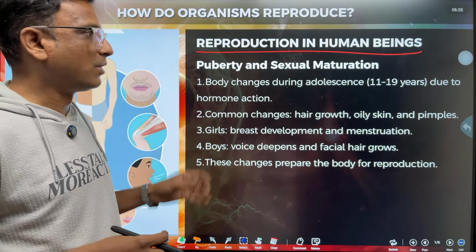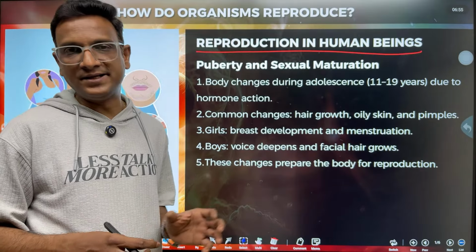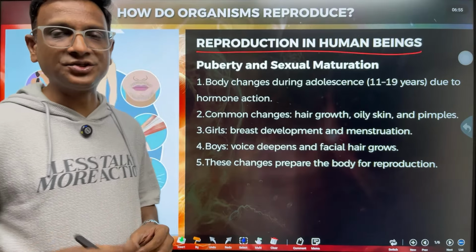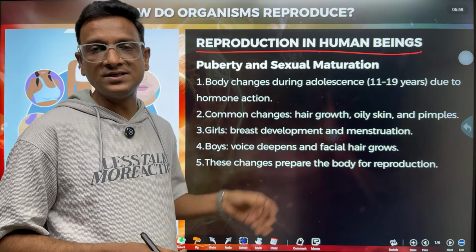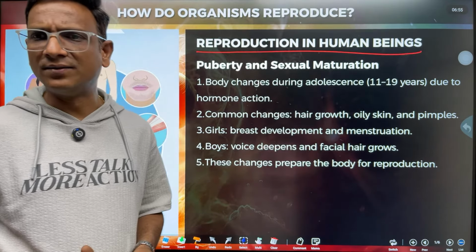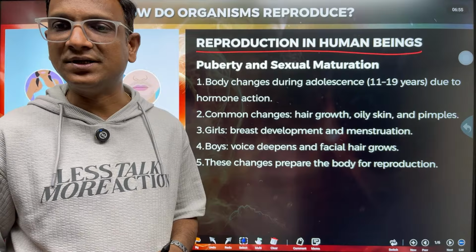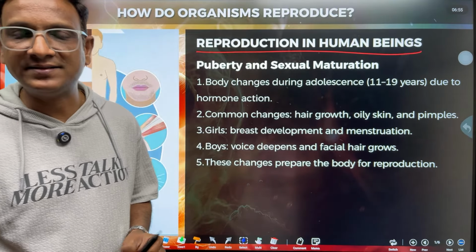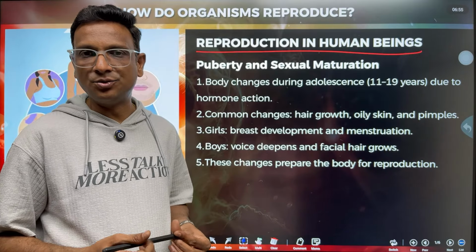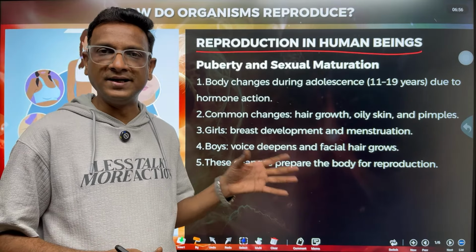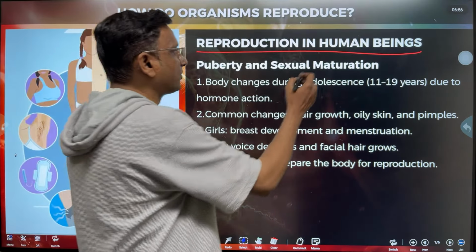This is a very important topic, and it has a connection with the other chapter, heredity. Those who are going to the biology stream in +1, in class 11 and 12, this is a very important topic for them also. If you have an exam on this chapter on Monday, all the best, you will do it well. You can watch our first part also, where I covered asexual reproduction and reproduction in plants. Now here we are going to study reproduction in human beings.